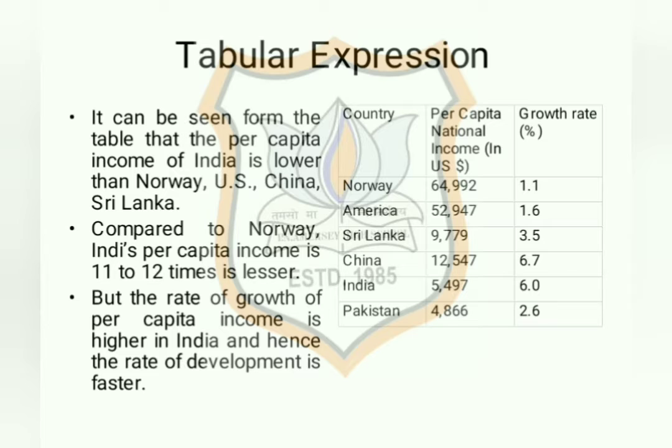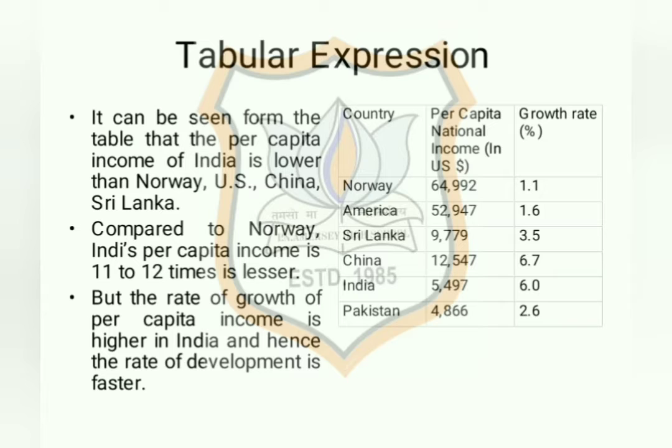Now let's have a look at a table in order to get a better picture of per capita income. As you can see in the table, again there are the same 6 countries, and it can be seen from the table that per capita income of India is lower than Norway, then USA, China, and even Sri Lanka. If we compare India's per capita income with Norway, we may say that India's per capita income is 11 to 12 times lesser than that of Norway.